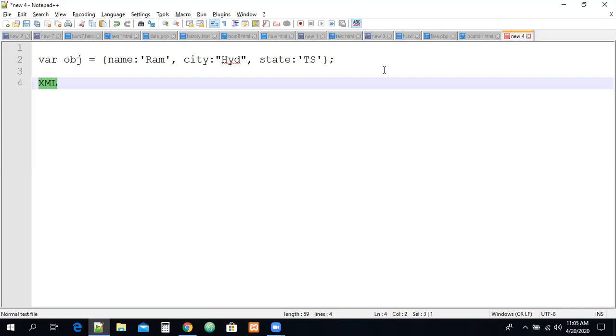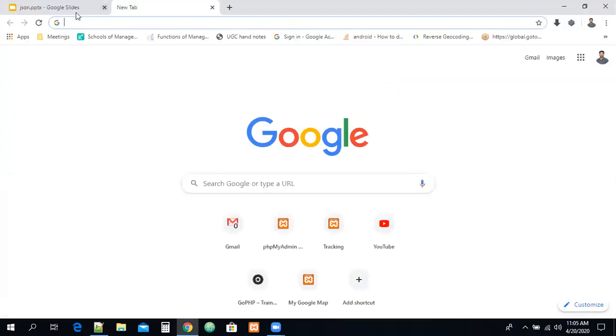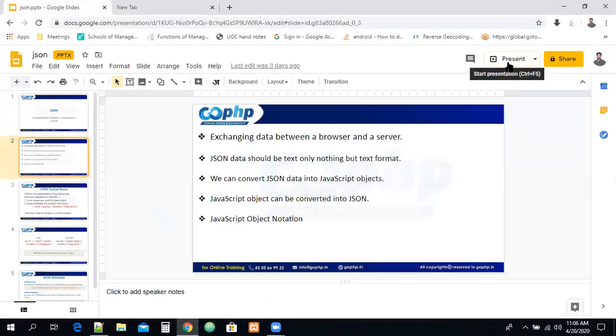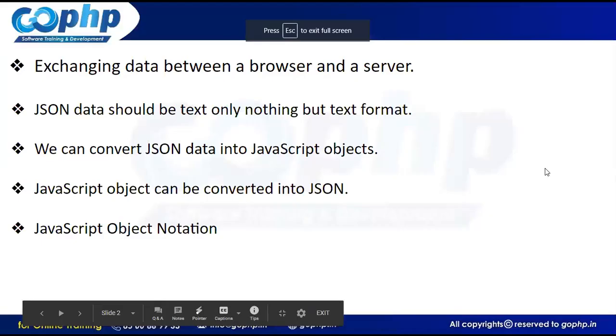JSON is very simple and plain data, and we can exchange data between the client and server. In the same manner, we can also use XML to exchange data between the client and server, but XML may be a bit difficult to understand and a bit difficult to create. That is the reason we have a concept called JSON format. Now let us see how the JSON format will look. What is the JSON format? How is it going to look?